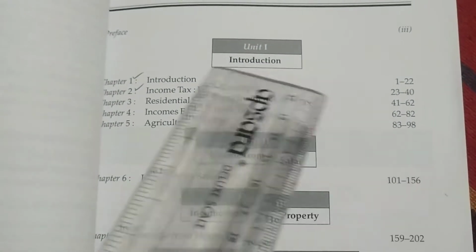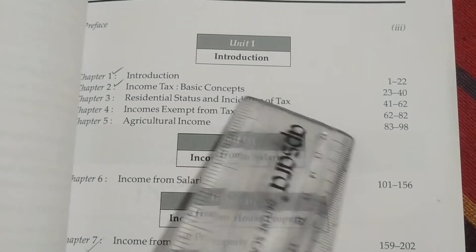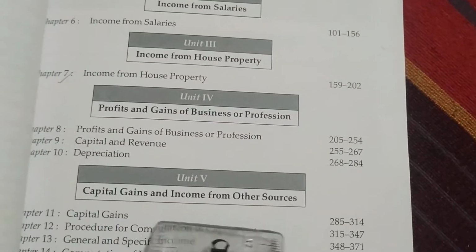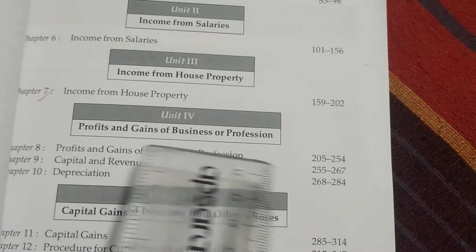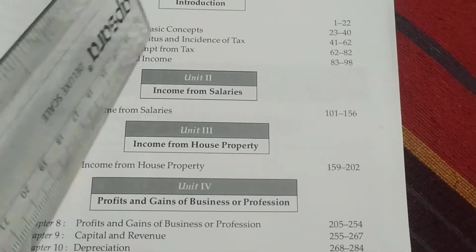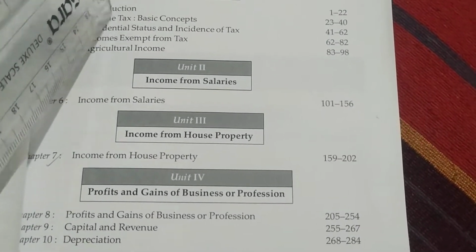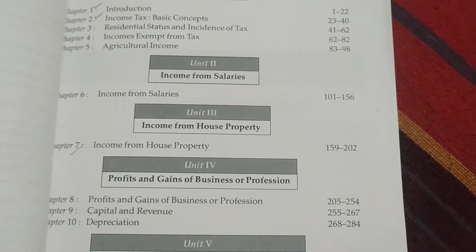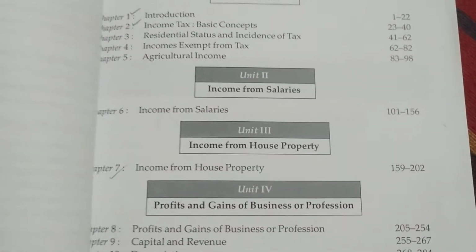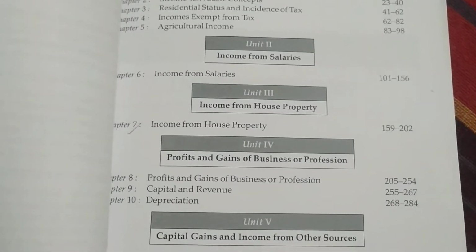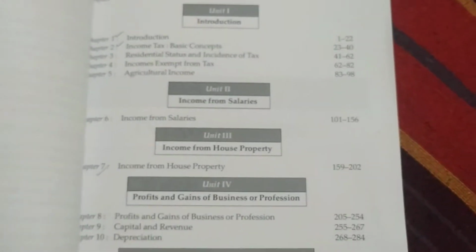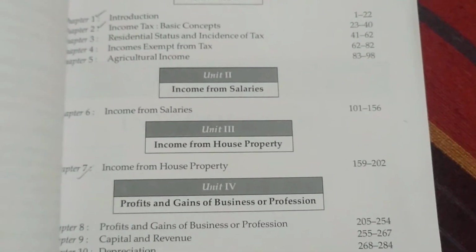So we have done introduction and income tax basic concepts. Next we have seen income from house property. Next we are seeing capital gains. After that we will do PGBP. There are a lot of chapters, so we will study selectively only those concepts which will be asked in the exam. We will cover the entire syllabus, don't worry. We will cover all 5 units, but what is important from the exam point of view, that we will cover.